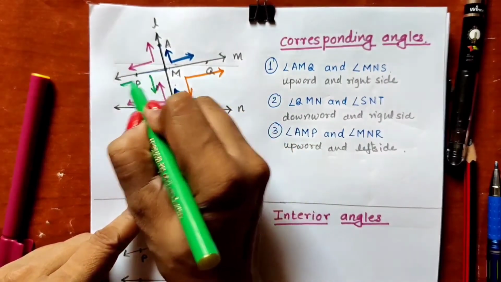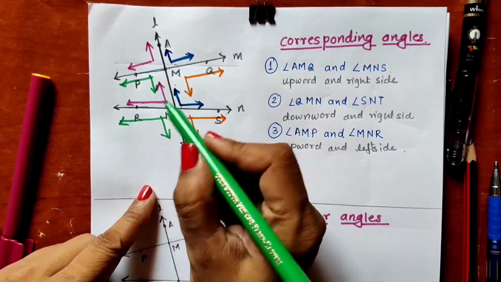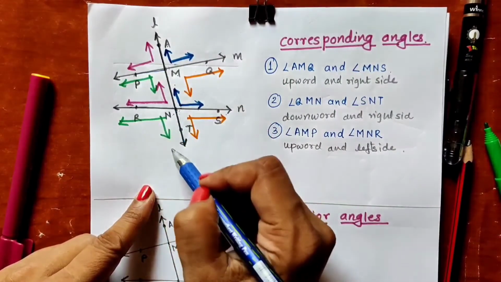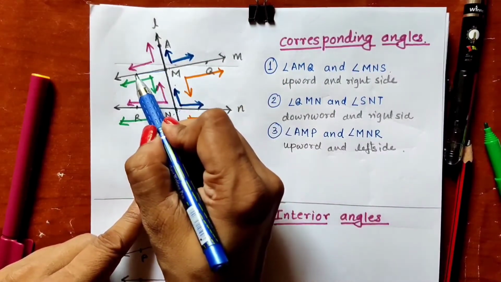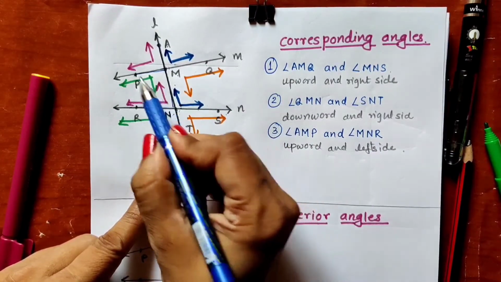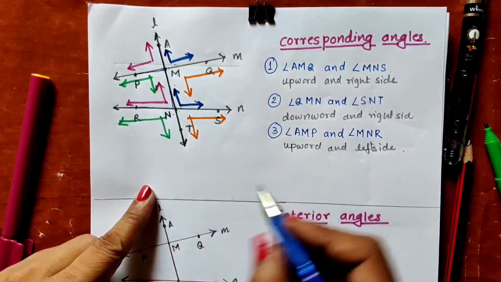Downward direction, left side. So what is the name of this angle which is on the downward direction and left side? See, angle PMN. You have to write these points. Okay, you have to observe these points: point P, point M and point N.